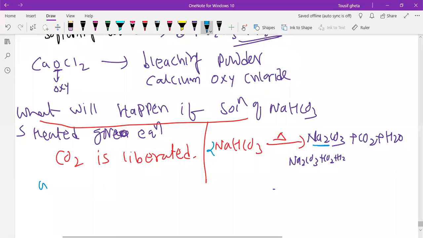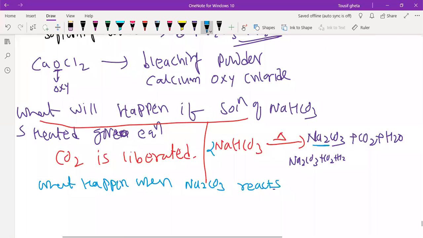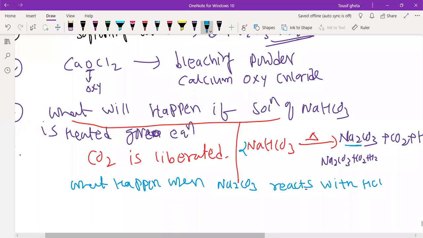What happens when Na2CO3 reacts with HCl? Let's see who will say this. Come on, very good always, but still something is missing, I think. Carbon dioxide separated, but tell me the full reaction. Suman, but what you did know, HCl. Very good, Manoj. Good speed, man.